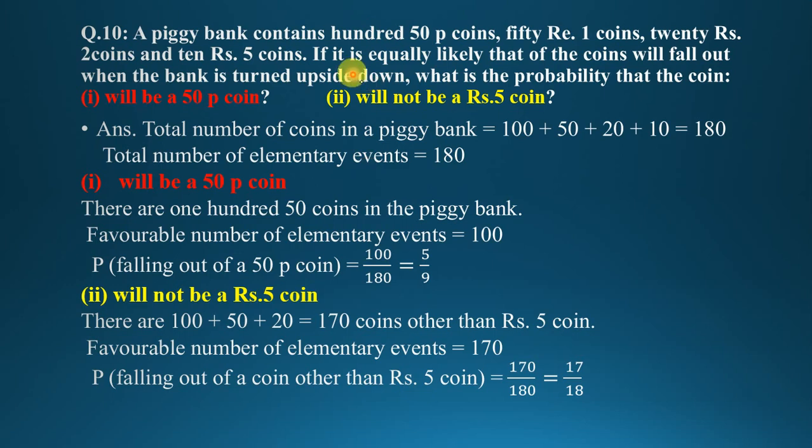Clear? Simply, in each question we have to find first what is the event and how many total outcomes, and then according to the event we have to find the favorable outcomes.